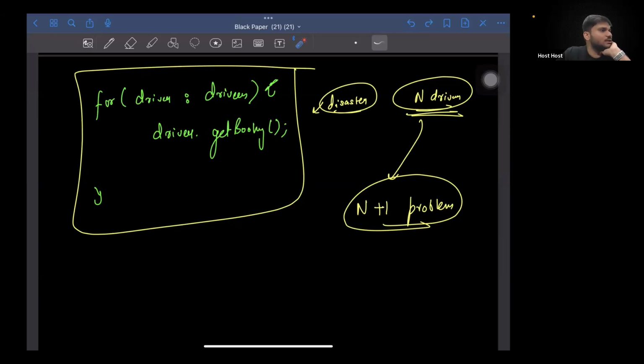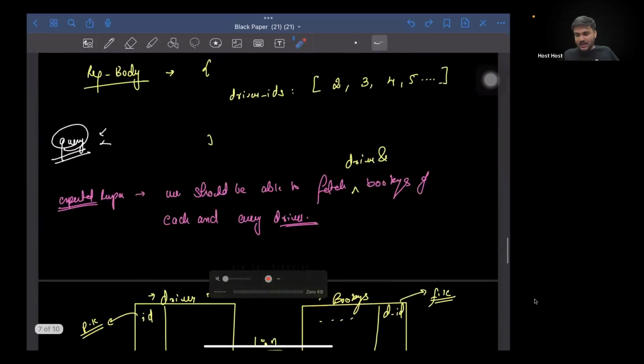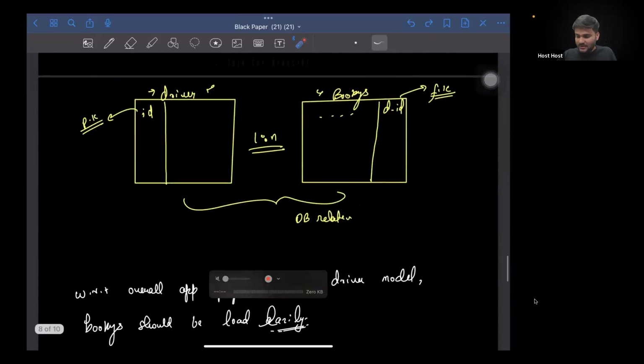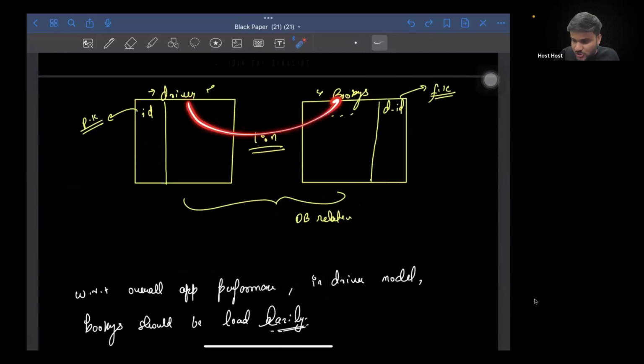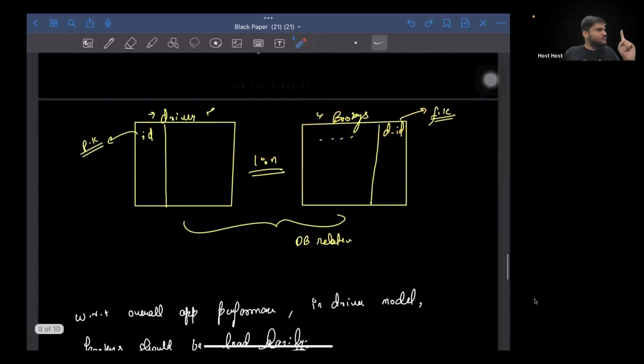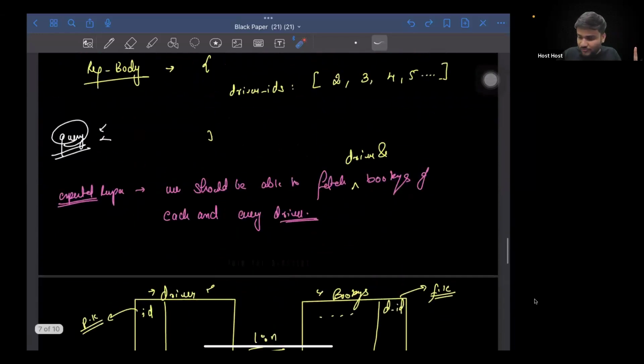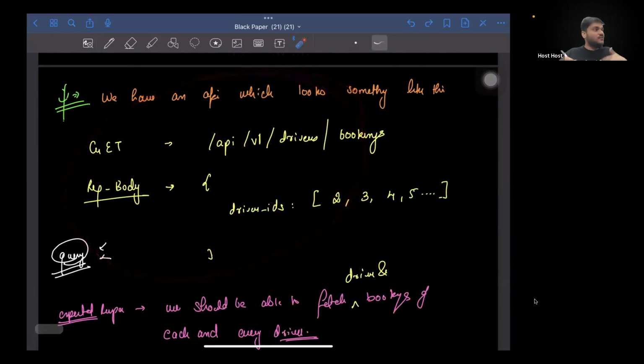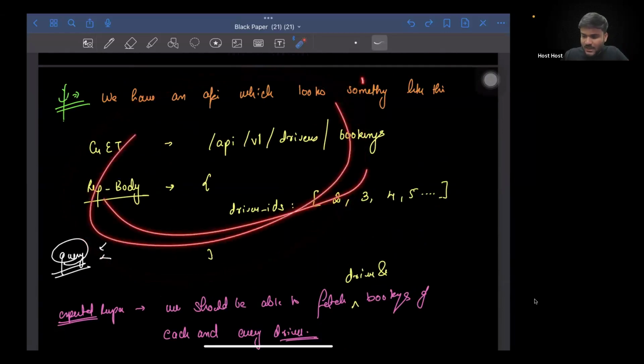What if I put eager, then getBooking happens? Yes, Raju, I already answered that question. In the last class, we already agreed with the fact that booking should not be eager loaded just for one API. You don't want every driver fetch to have eager loading of the bookings. Just think about it. You don't need to make a call to this API every time, right?